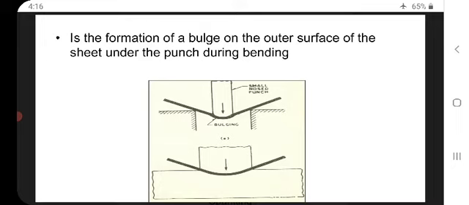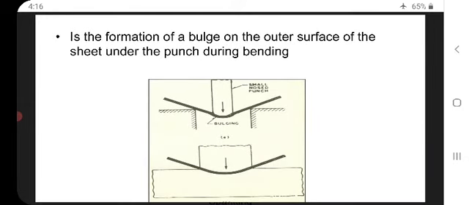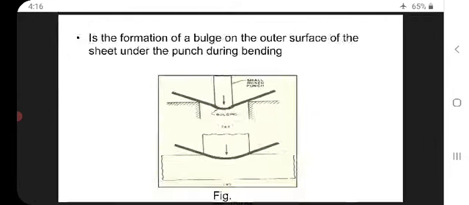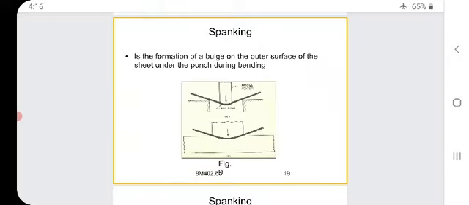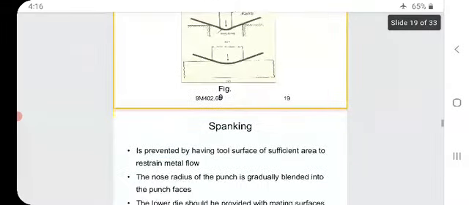When we apply the external force from the top direction by heating the metal in the middle only, what will happen? Due to the repeated stress or repeated load or the hammering, it will bulge. That is a good example for bulging. Here see what is happening. Slightly it is bulging. That is nothing but spanking.